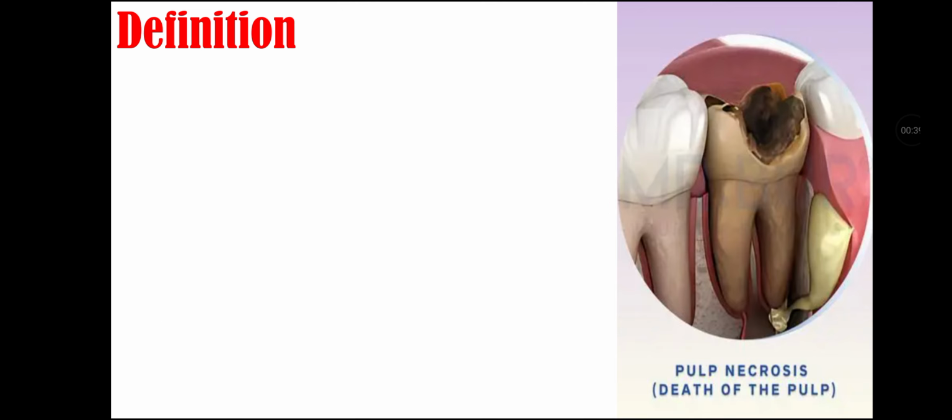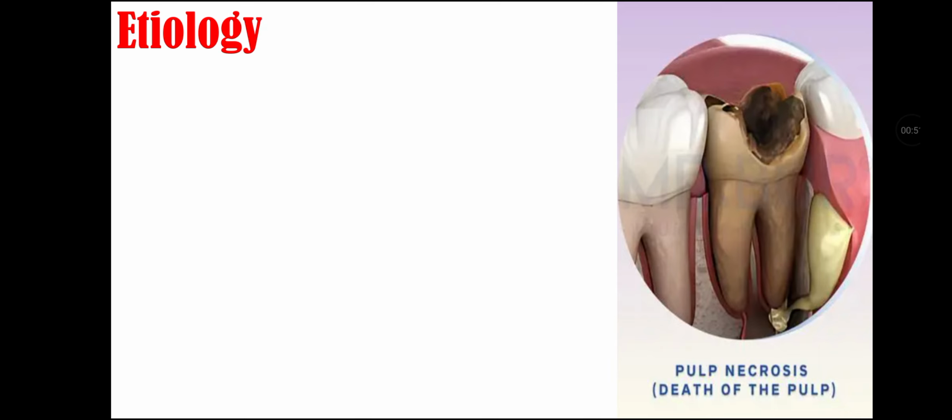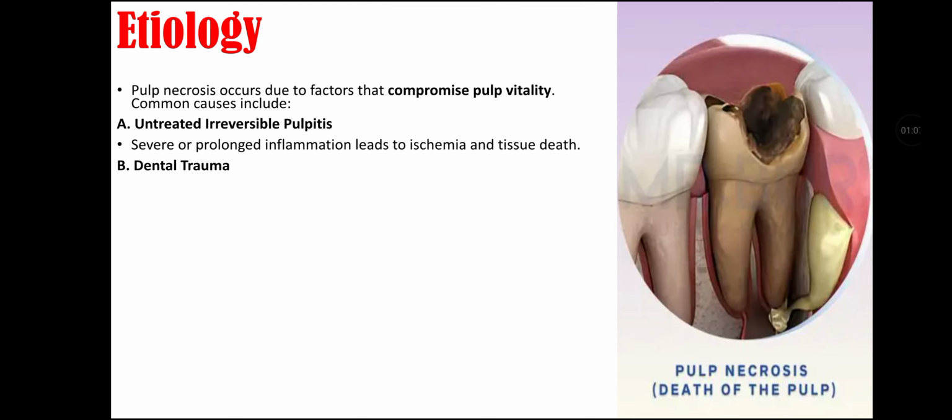Definition of pulp necrosis. Pulp necrosis is defined as complete death of the pulp tissue, including nerves, blood vessels, and connective tissue, resulting in loss of vitality and function of the tooth. Etiology of pulp necrosis. Pulp necrosis occurs due to factors that compromise pulp vitality. Common causes include untreated irreversible pulpitis, that is severe or prolonged inflammation that leads to ischemia and tissue death.